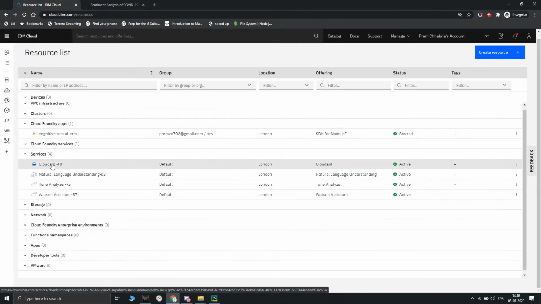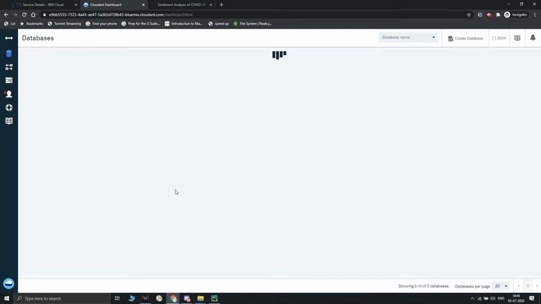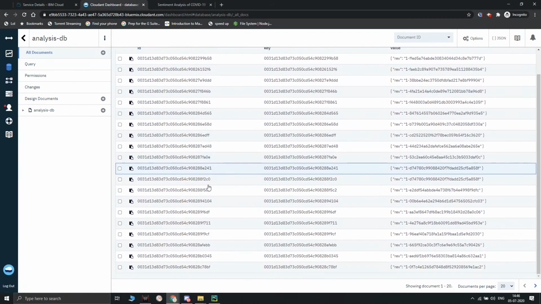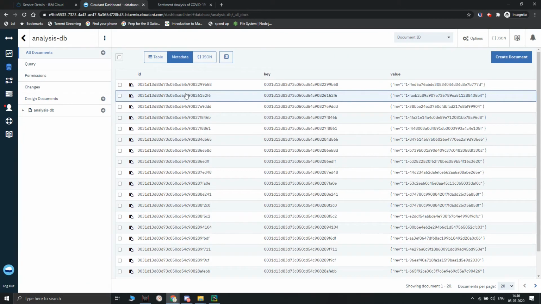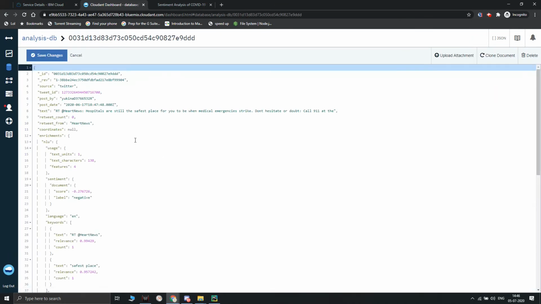This is the database where we are storing the tweets and their analysis after doing the sentiment analysis on them. We launch the dashboard. These are all the tweets captured by our Python program. Next, we go into one.